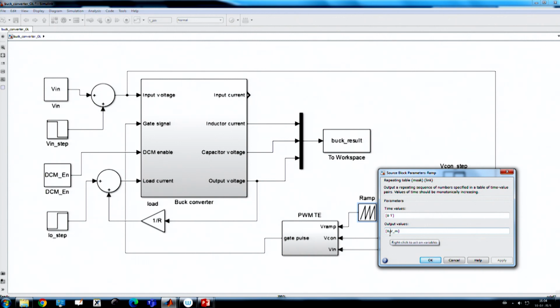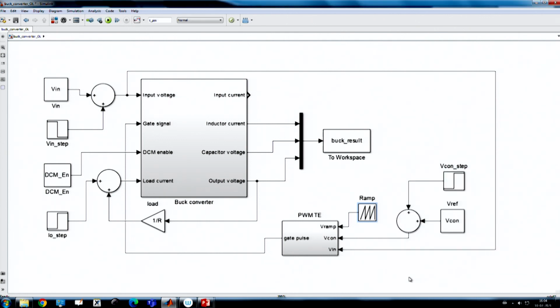If you want to generate an open loop duty ratio, one way is to take a sawtooth waveform and compare it with a fixed voltage. Then it will generate the duty ratio, and we also need a latch circuit. Those things we have discussed.